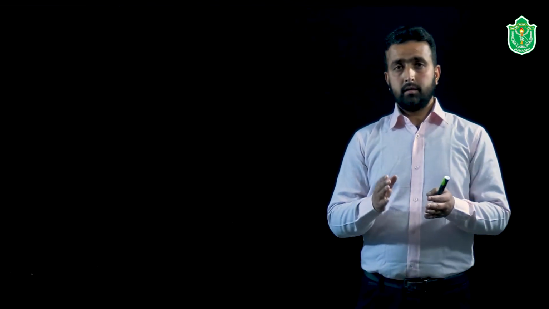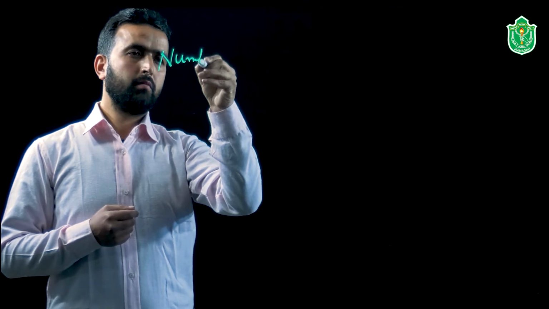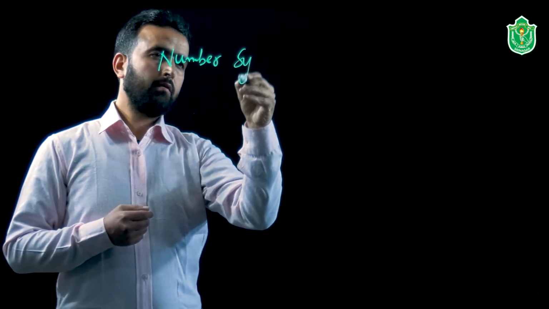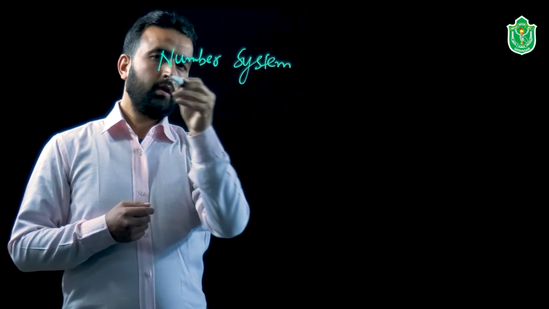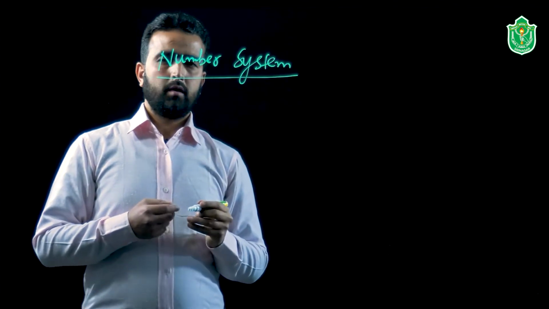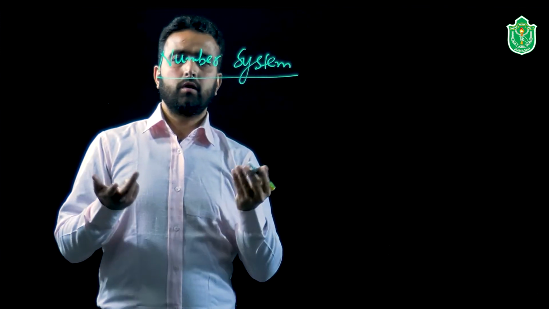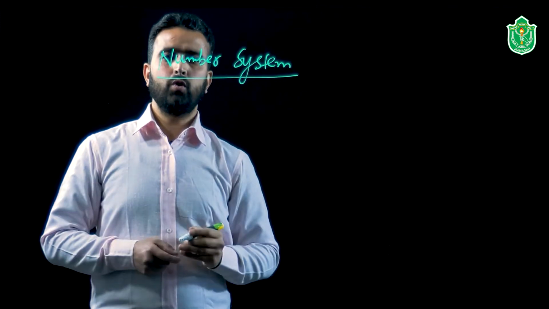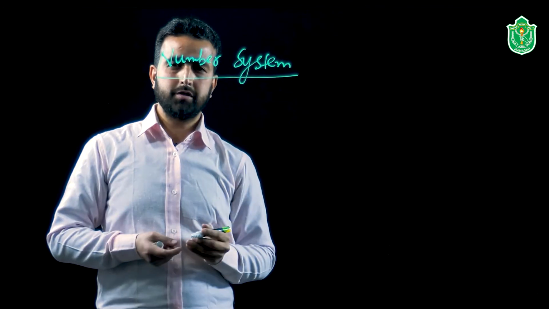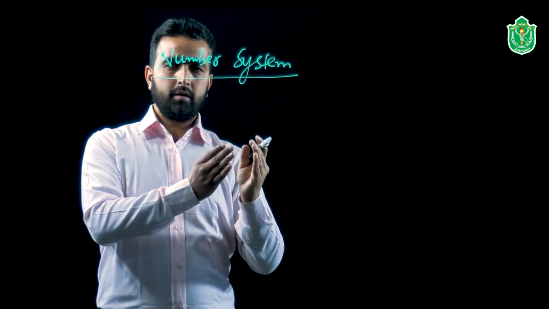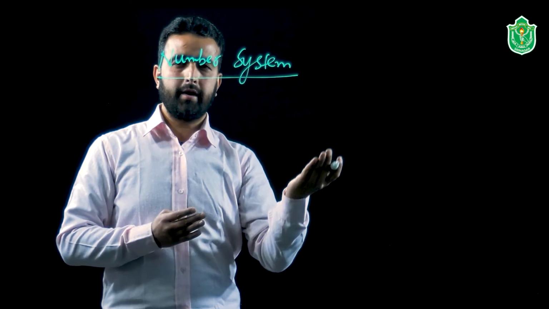And here our topic is the number system. Now let us try to understand the concept of various types of numbers in detail. So first of all, today we are going to take our topic, that is number system. In number system, we start with the counting numbers. As you know, counting numbers are those numbers which start from 1, 2, 3 and go endlessly in one direction.